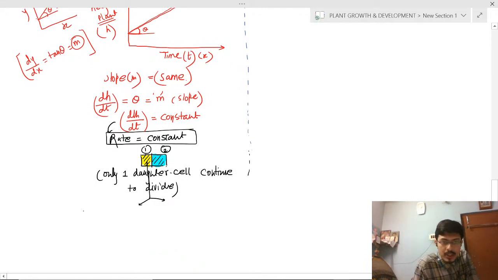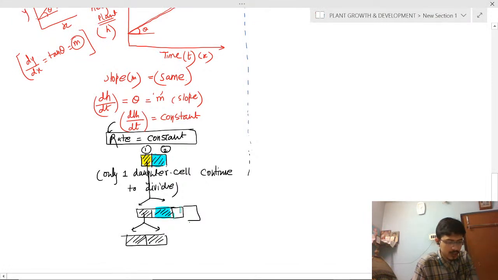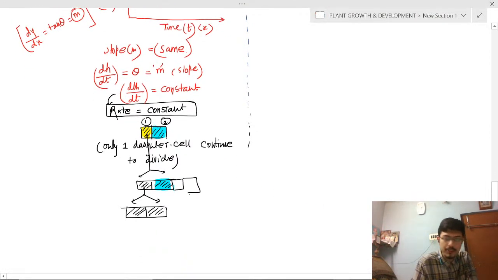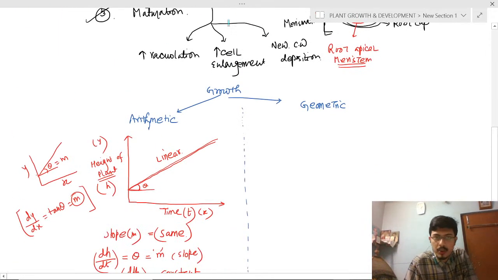Clear? Two daughter cells. So what will be the function? So one cell and the other cell, and these cells will not divide, and from this also two more cells will divide, one cell and the other cell. This will not divide, clear? These will not divide. So this is the format. So we can represent that in geometric growth. We can draw a curve.